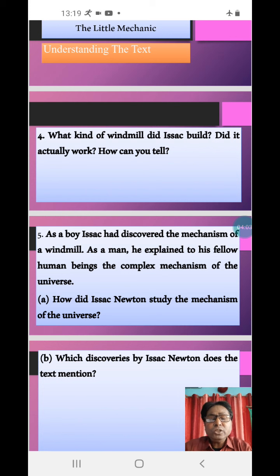Next question is here. Which discoveries by Isaac Newton does the text mention? The text mentions that Isaac was the first to find out the nature of light. He discovered the force of gravitation and then figured out all the laws by which planets are guided through the sky.